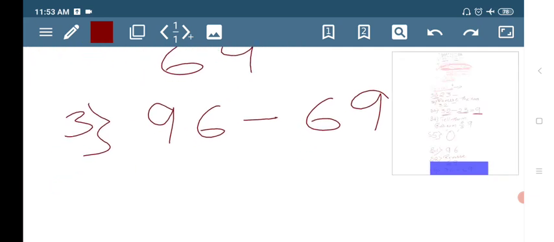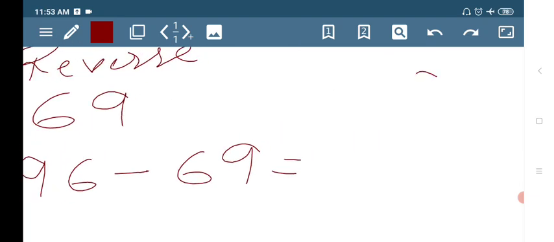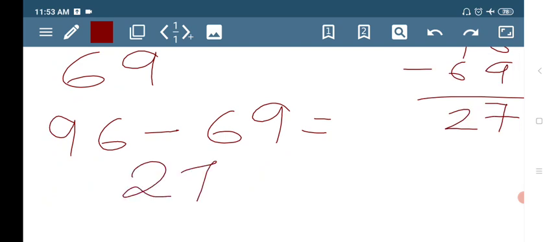So what is the answer after subtracting? Come on. 96 minus 69. Seven. Here 8 minus 6, that is 2. That is 27.